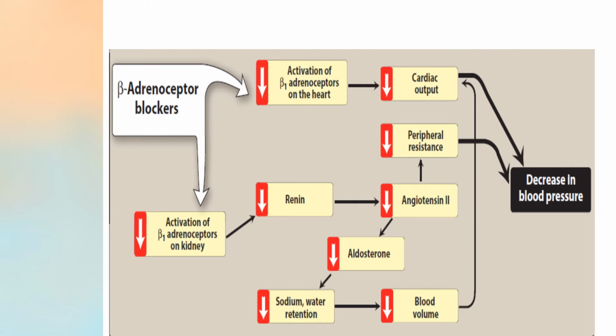So beta blockers will inhibit those receptors. Therefore, there is decreased renin. If renin is decreased, naturally angiotensin 2 is decreased. Therefore, peripheral resistance is decreased. There is also decreased aldosterone, so less retention of sodium and water, and eventually decreased blood volume. This is how it contributes to a decrease in cardiac output and blood pressure.